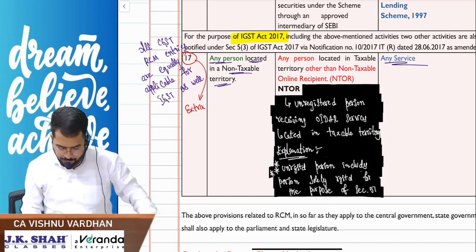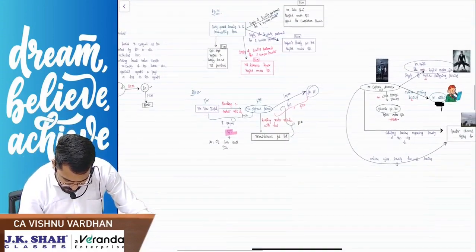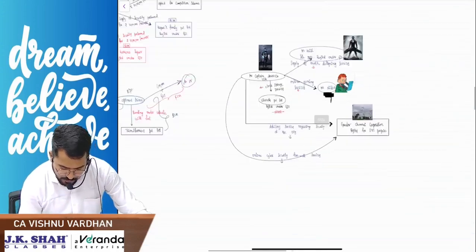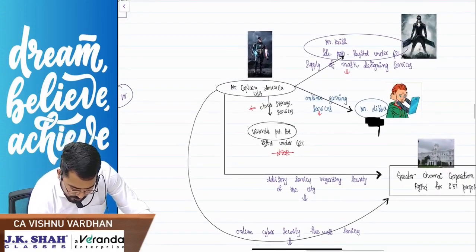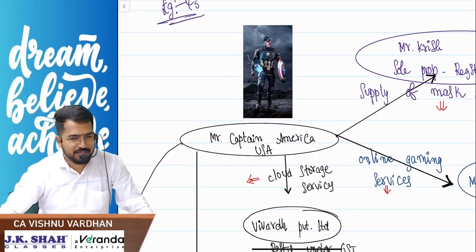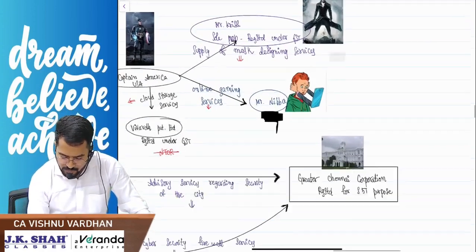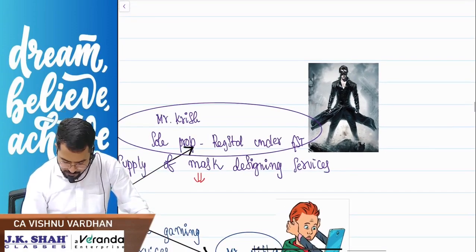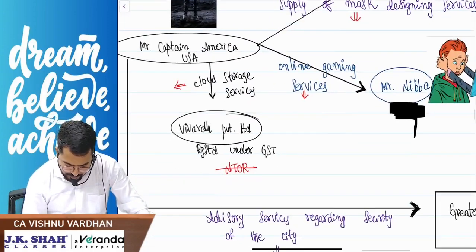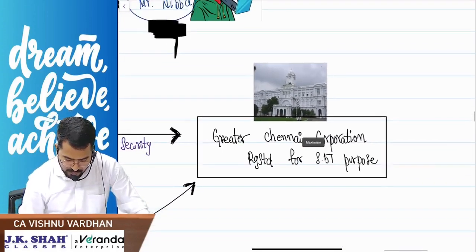Okay. Now, example number 43. Mr. Captain America from USA is providing various services to various people here: to Mr. Krish of India, Mr. Nibba of India, Vivard Private Limited of India, Greater Chennai Corporation of India.